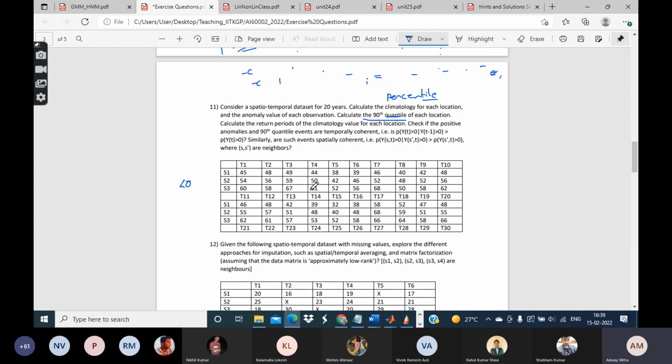So I will sort them in ascending or descending order, in any order. And then I will choose the top 10% of the values. 10% of 20 is of course two locations, sorry, not two locations, two observations.